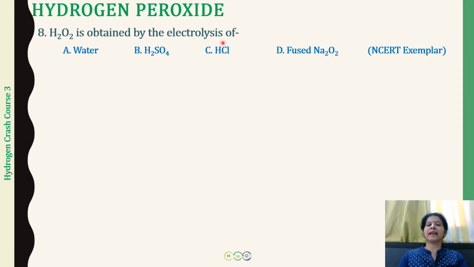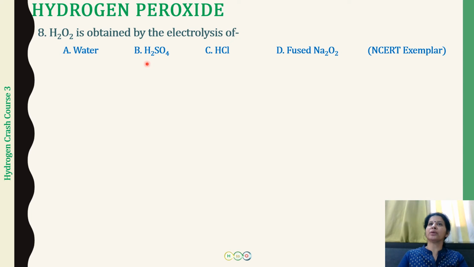What we do is the electrolysis of H2SO4 solution, 2 moles of H2SO4. They will be giving us at the cathode hydrogen gas, and on the anode what we will be getting is H2S2O8, that is the Marshall's acid. Marshall's acid on further hydrolysis, that means reaction with water, will be giving us back H2SO4, which we can use again for the electrolysis purpose, and along with that hydrogen peroxide is prepared. Okay, this is how we proceed with the reaction of the electrolysis of H2SO4.